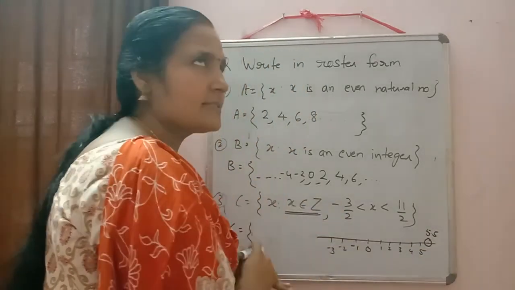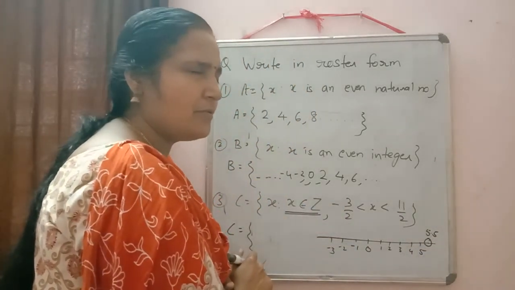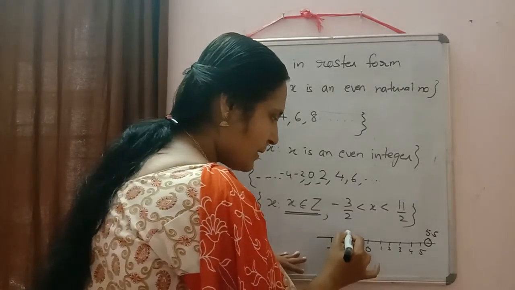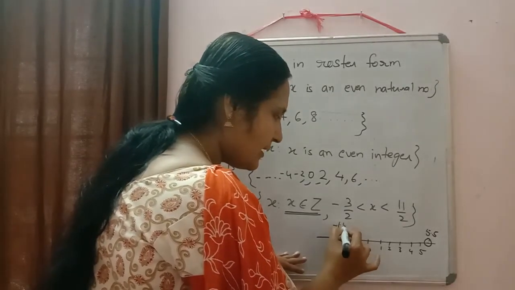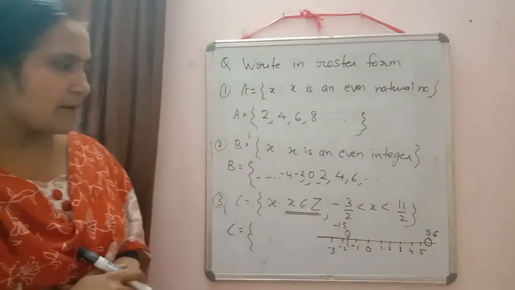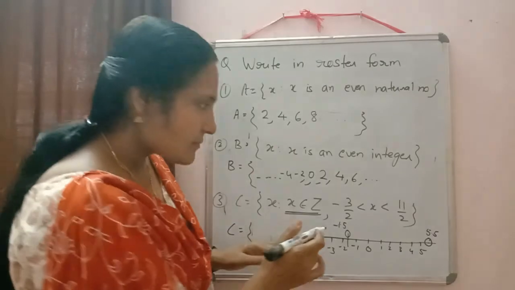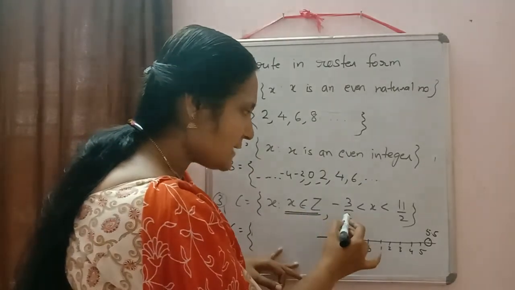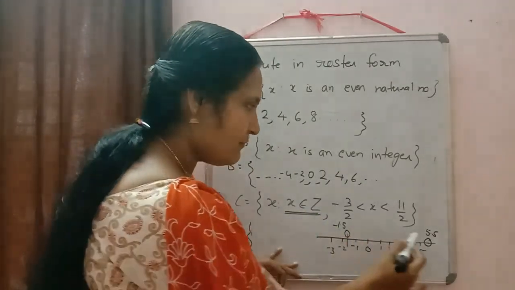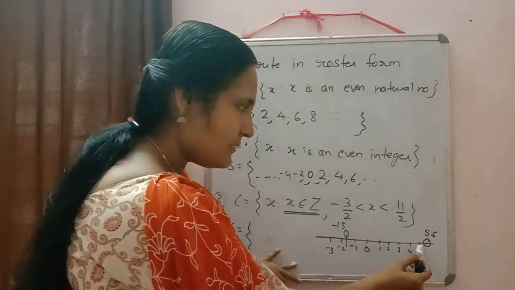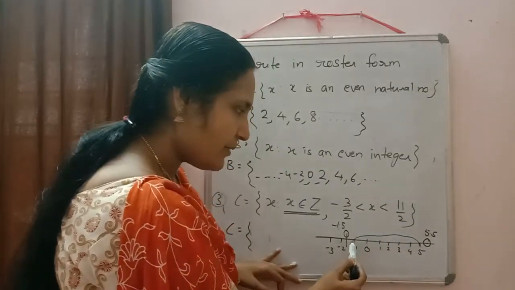And minus 3 by 2 is equal to minus 1.5, which is somewhere here. Now we have to write the integers which are between minus 1.5 and 5.5. So what are the integers between minus 1.5 and 5.5?